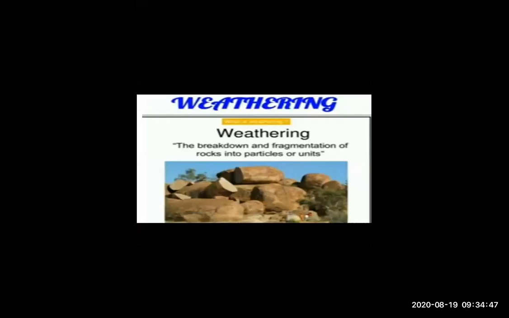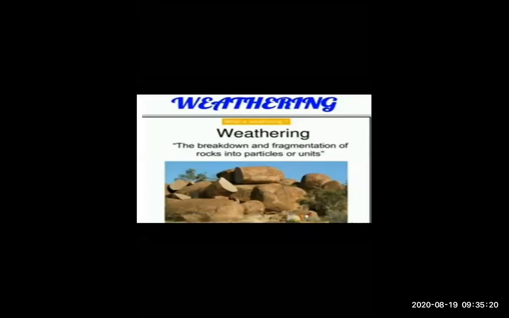So just look here, students, weathering. In this chapter, we study the external process part 1, which means the weathering of rock. What is meant by weathering of a rock? Weathering means the breakdown and fragmentation of a rock into particles or units. Whenever rocks break and are divided into particles, it is called weathering.